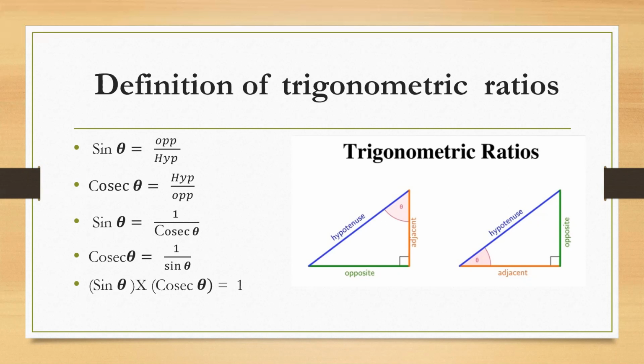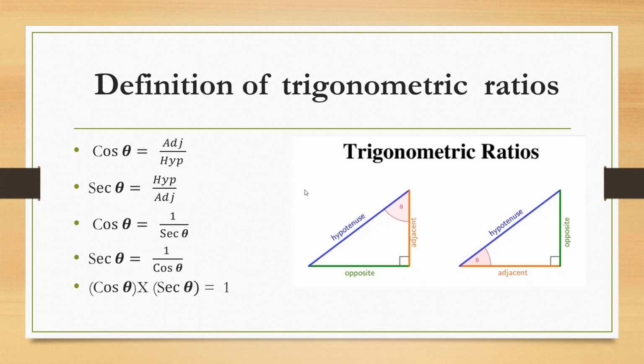1, 2, 3, 4, 5 relations. All the 5 relations are treated as a single relation. With this, the load of formulas decreases and memory becomes easier. That is the first package, the sine theta relations. The second package is cos theta relations. Cos theta is adjacent by hypotenuse. Sec theta is hypotenuse by adjacent. Cos theta is 1 by sec theta. Sec theta is 1 by cos theta. Cos theta into sec theta is 1. So this is the second relation.